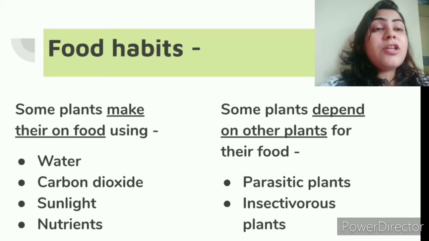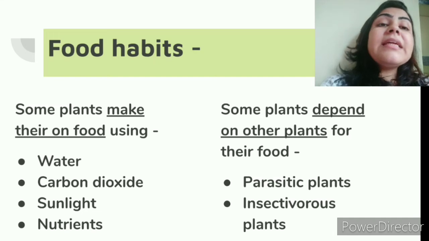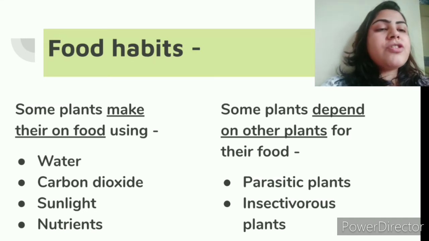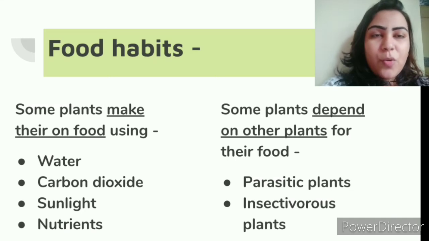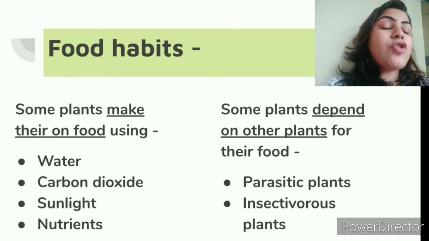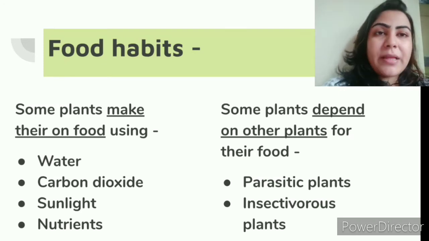These plants are the non-veg, let's say, the carnivorous plants. They eat up insects and take all the nutrients from the insect's body. Okay, we will get into more details. We will talk about these characteristics in more detail when we talk about the adaptations of such plants.